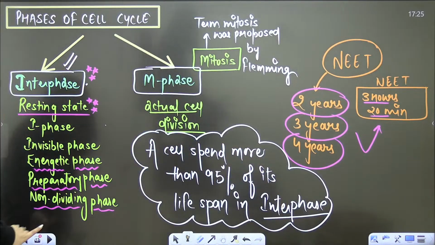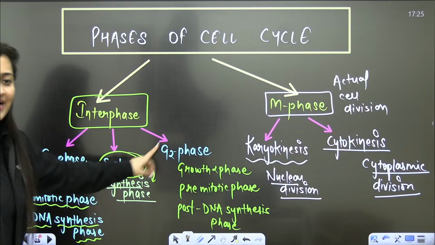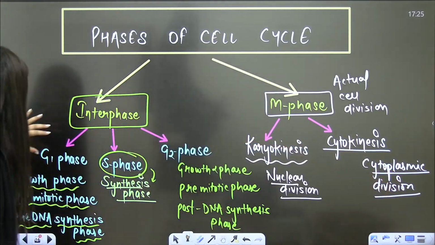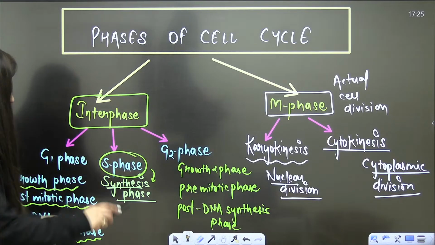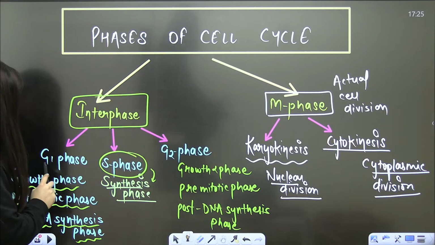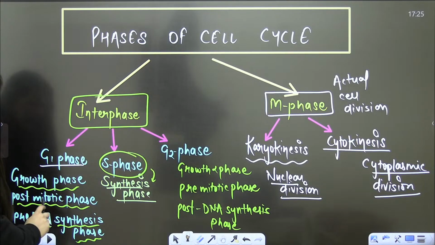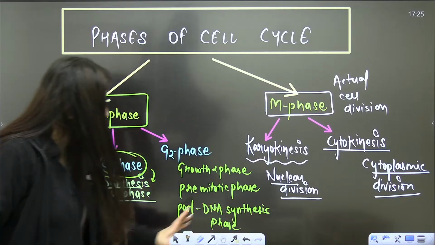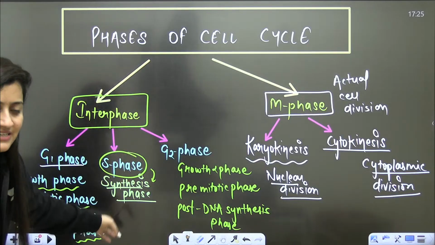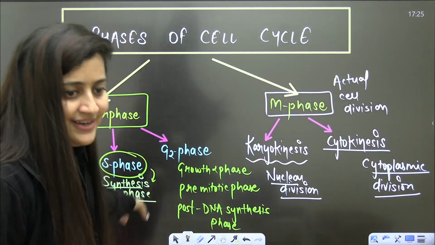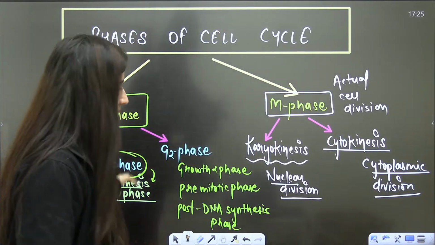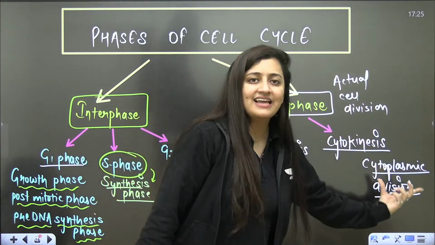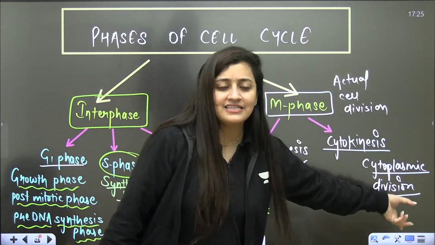So cells spend more than 95% of their lifespan in interphase. In interphase we have G1, S and G2, and in M phase we have karyokinesis and cytokinesis. G1 means growth 1 phase, pre-DNA synthesis phase, and post-mitotic phase. G2 is growth 2 phase, pre-mitotic phase, post-DNA synthesis phase. S phase is where DNA replication occurs and DNA duplicates into 2. M phase is karyokinesis and cytokinesis, nuclear division and cytoplasmic division.